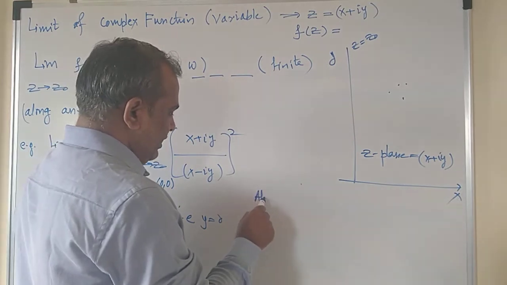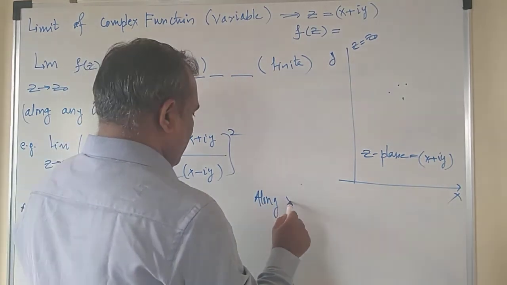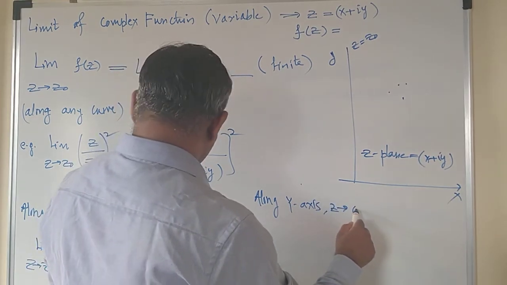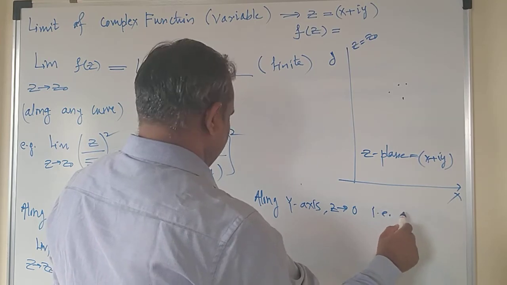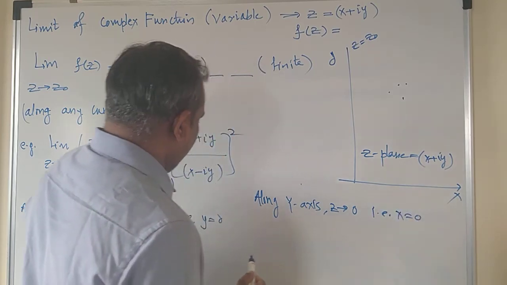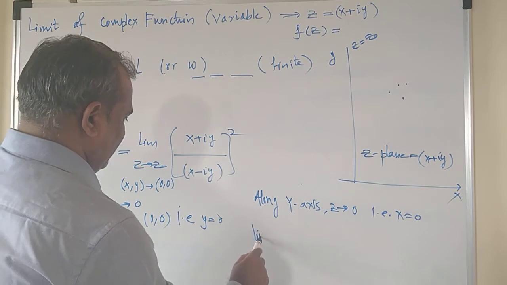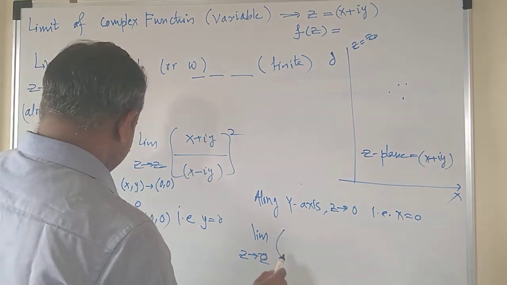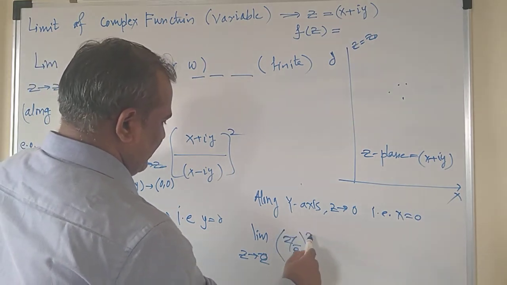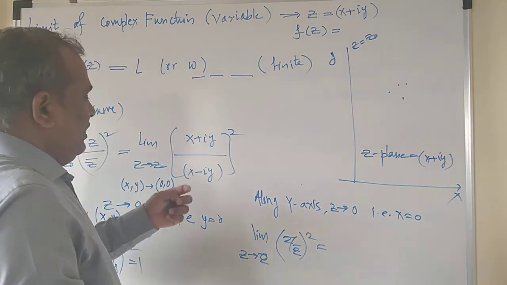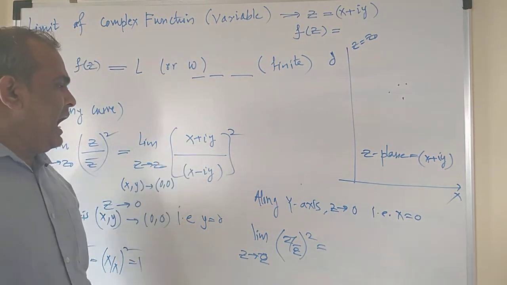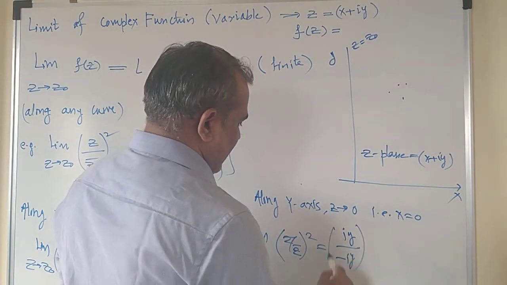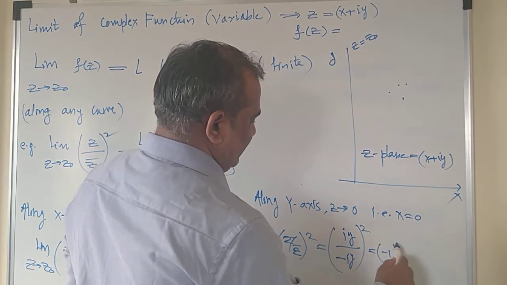Similarly, on the other curve, along the y-axis, when z tends to 0, that is the value of x is equal to 0, and by putting the value into the limit, you will get limit z tends to z naught or 0, (z by z bar) squared, now put x equal to 0, you will get (iy divided by minus iy) squared. This will give me (minus 1) squared.